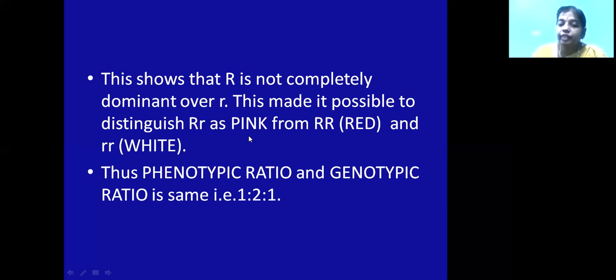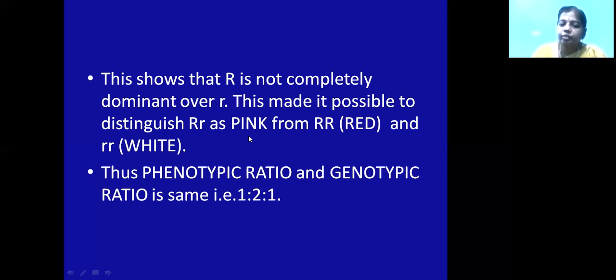If the modified allele is expressed, there are three conditions here. The modified allele may produce an enzyme which is less efficient, or one like the normal allele. So a normal or less efficient enzyme can be produced. And when it is producing a normal enzyme, that means it is not modified. It will show the same phenotype as the normal allele. So the normal enzyme is produced by the unmodified allele. Unmodified allele means it will not undergo any change. The allele will be the same.